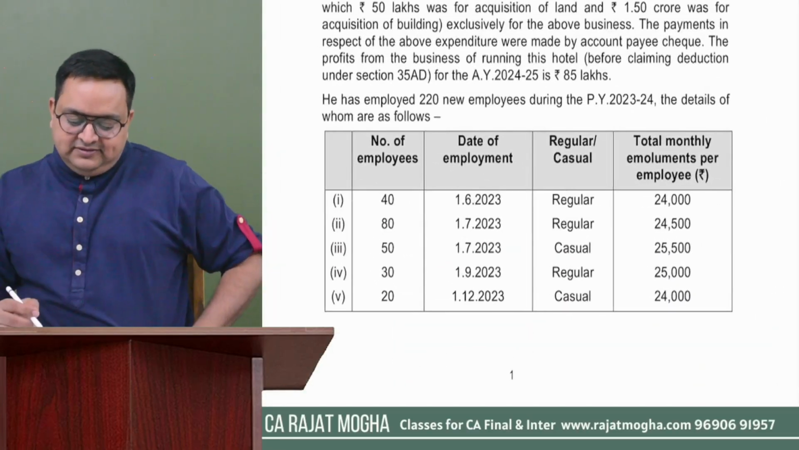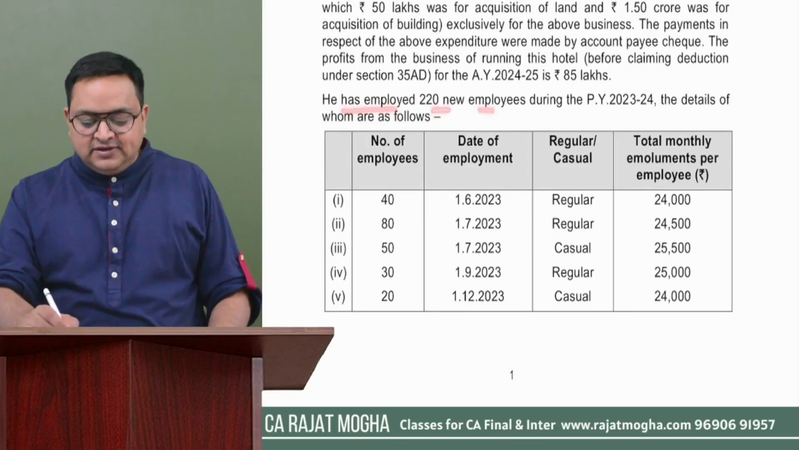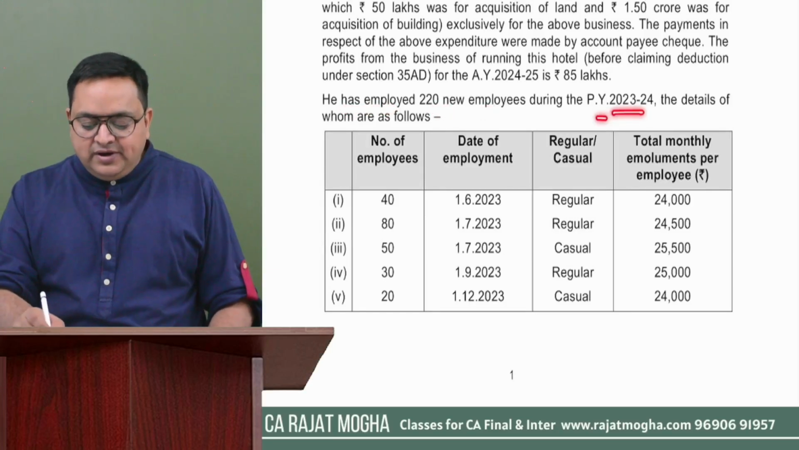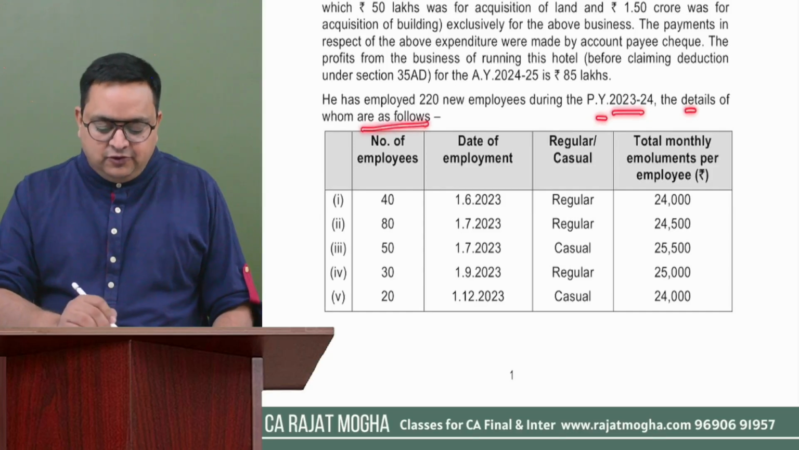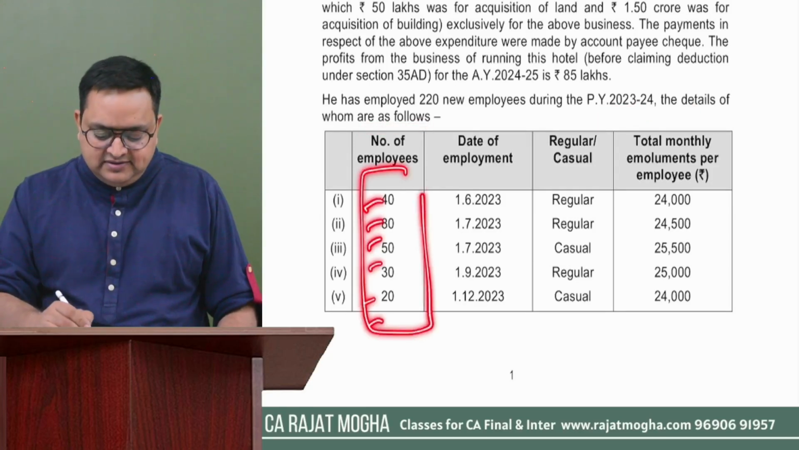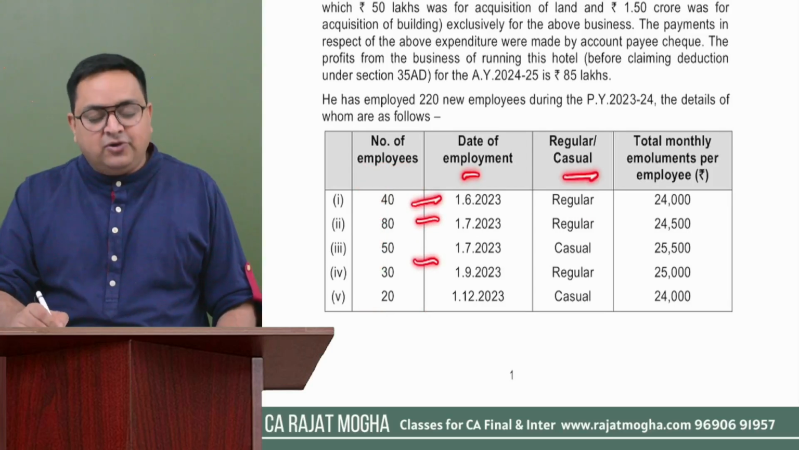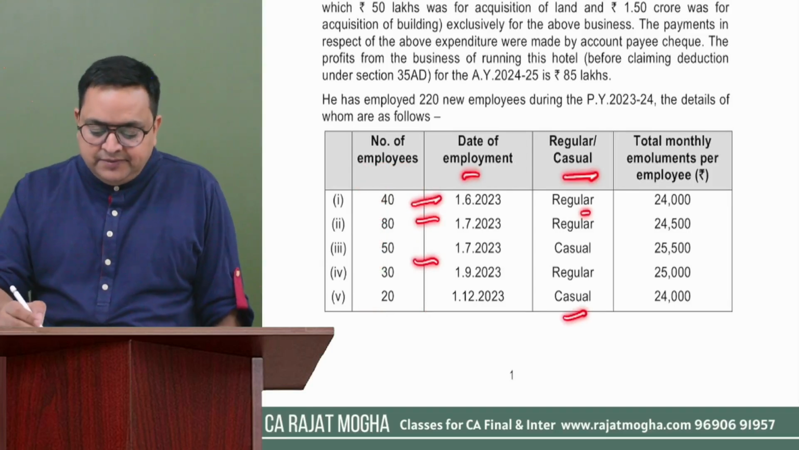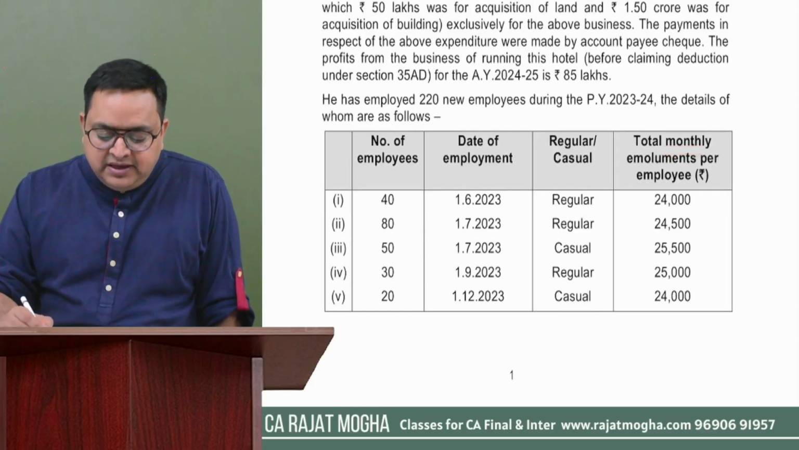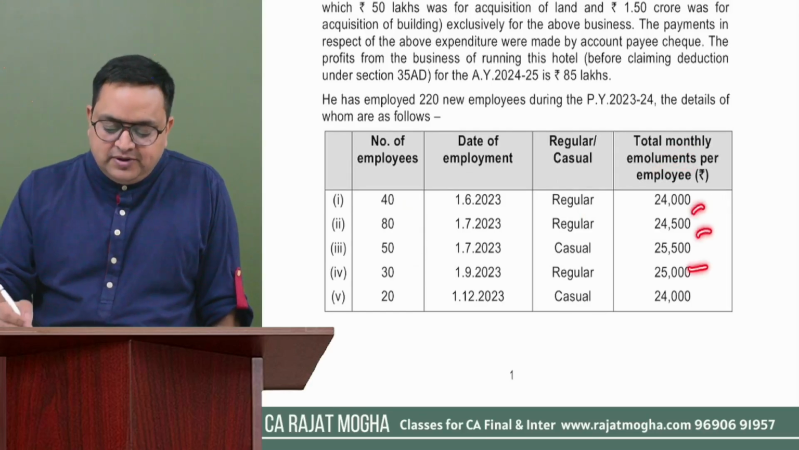Now, the second point: here it is mentioned that he has employed 220 new employees during the previous year 23-24, the details of whom are as follows. So he has employed 220 employees. The details are here: the date of employment, whether they are regular employees or casual employees, and the monthly emoluments, that is the monthly salary or wages which you are giving to them, is also mentioned.